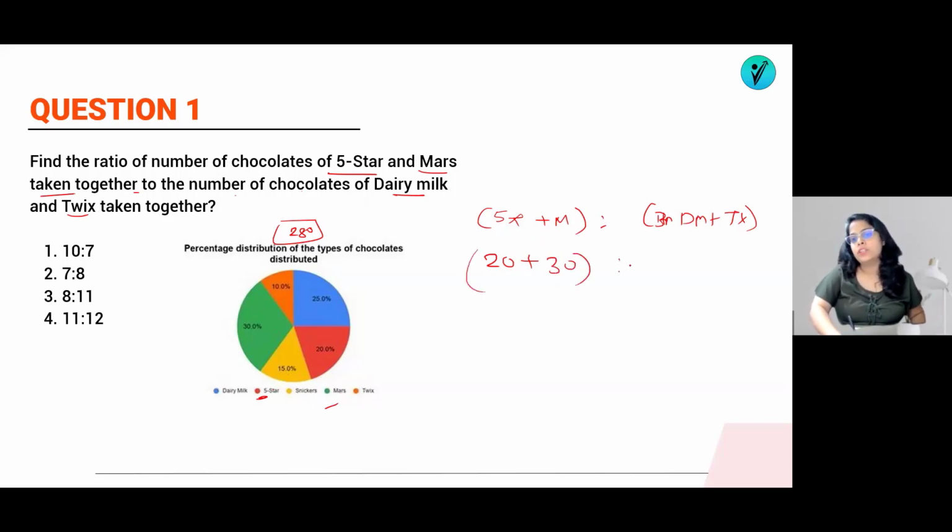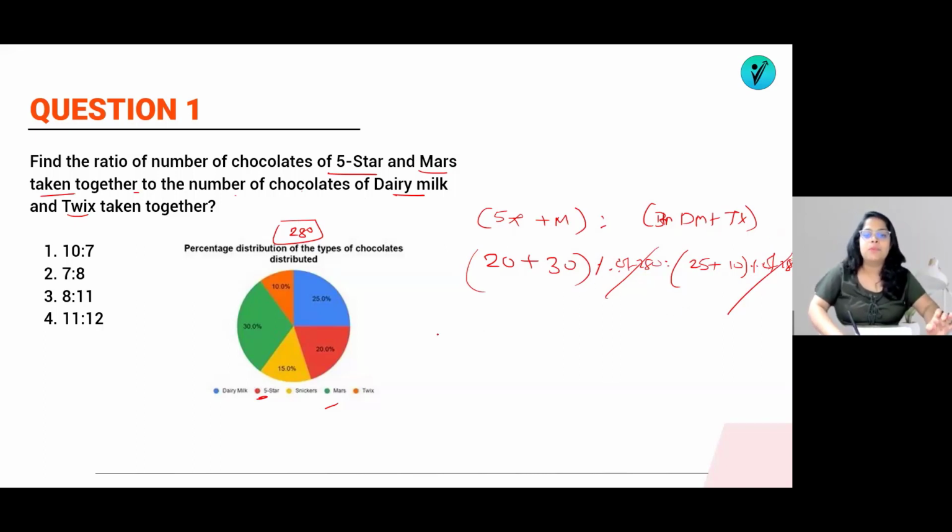If they're asking for the ratio, then we do not need to find the actual values. Dairy Milk is 25% plus Twix is 10%, so 25% plus 10% of 280. The percent of 280 gets cancelled on both sides, so we are not going to solve this fully in the exam.